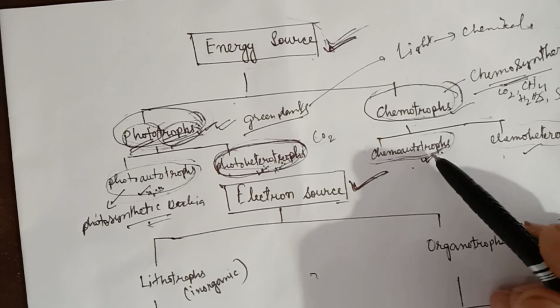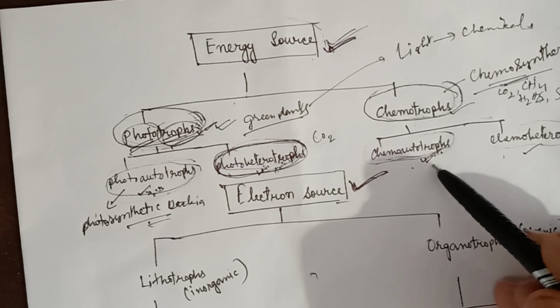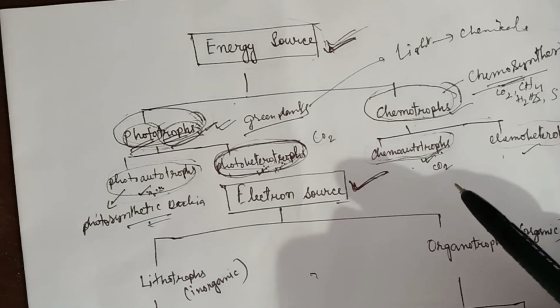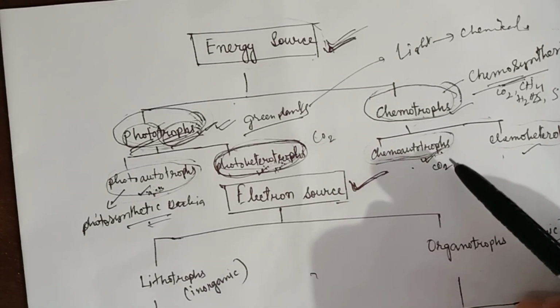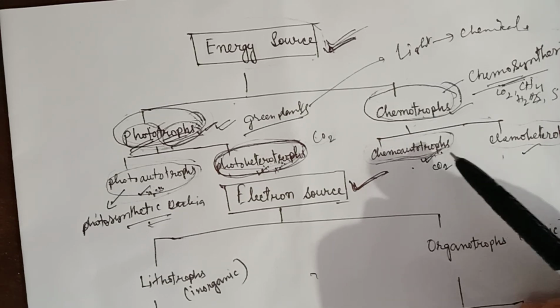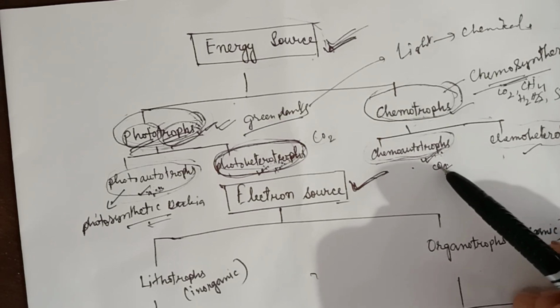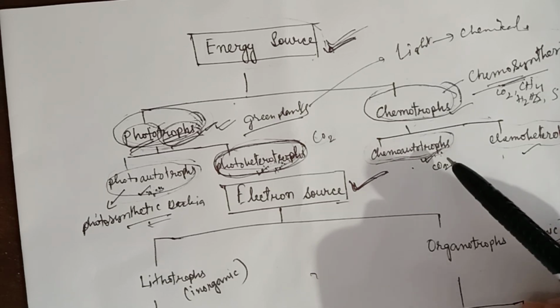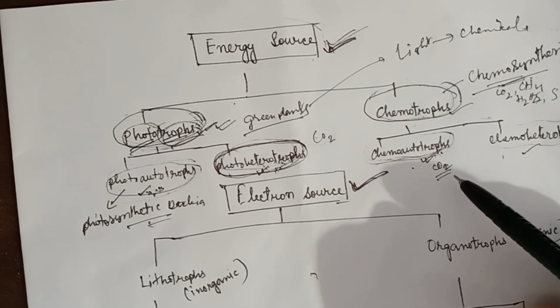They derive energy from chemical reactions and synthesize the required organic compounds from carbon dioxide.